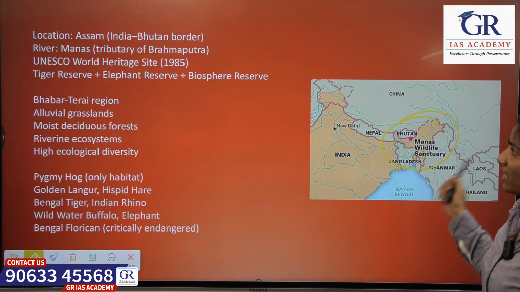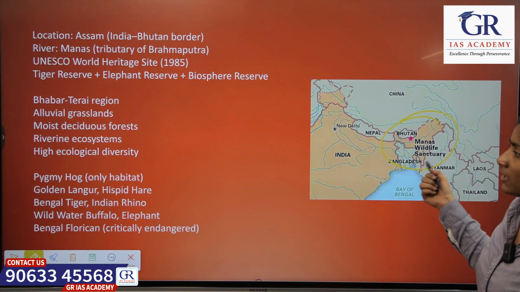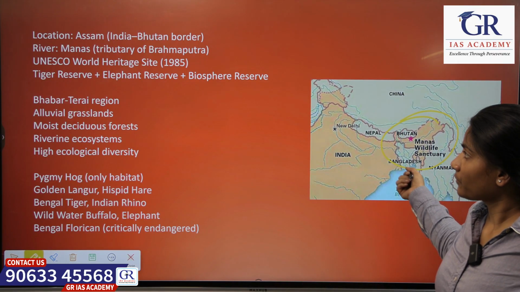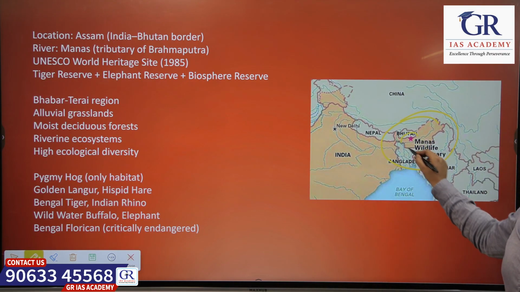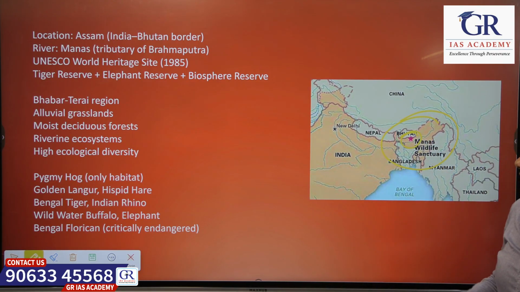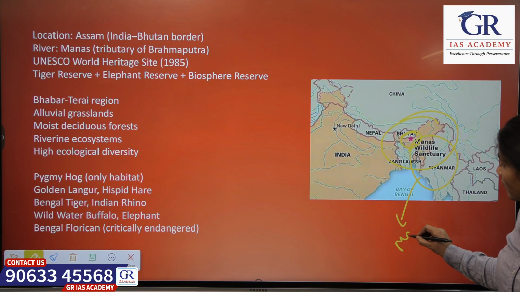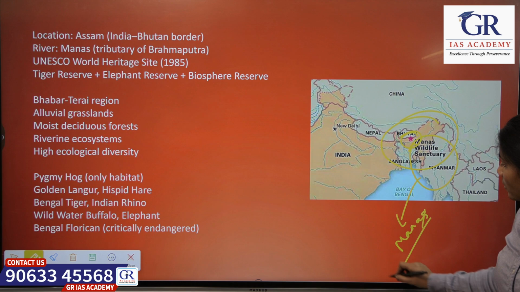Manas Wildlife Sanctuary or Manas National Park is located in Assam, and it has an international boundary with Bhutan, and it gets its name from the Manas river that flows through this sanctuary.